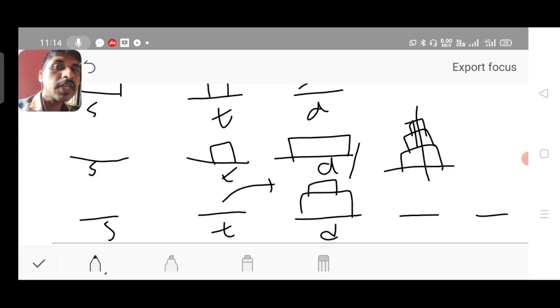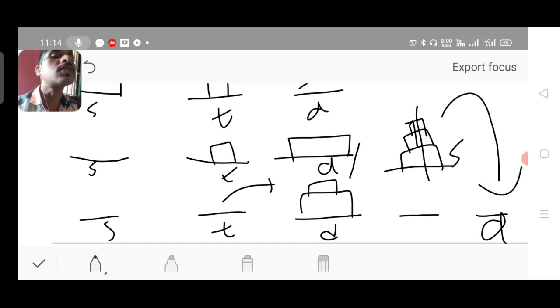Your job is to compute the disk transfer operation and place the disks as they are onto the destination. This is the source location. This temporary location you have to use for intermediate operations, and this is the destination. Destination should have the same set of disks later on. Please take this as the exercise and perform.